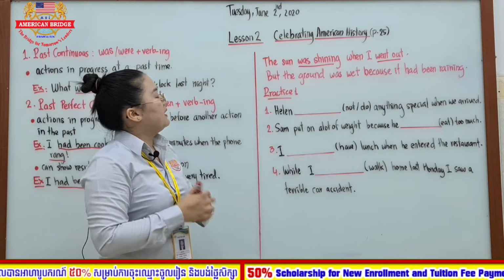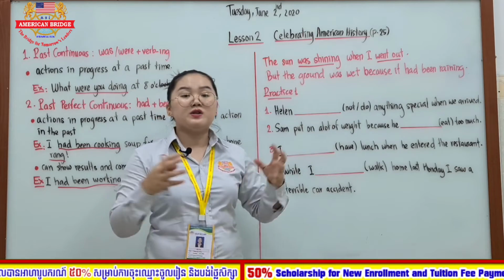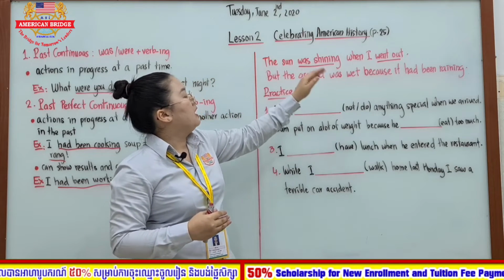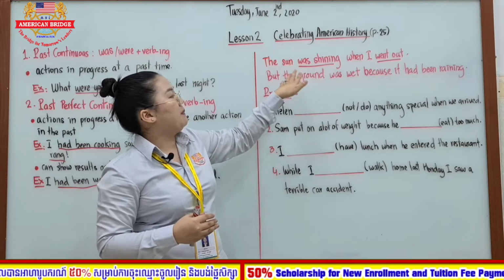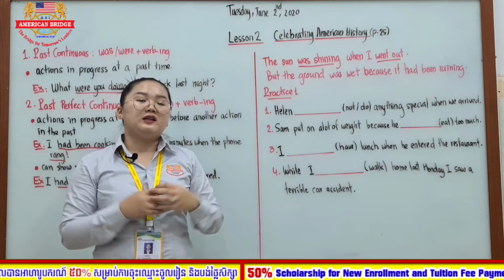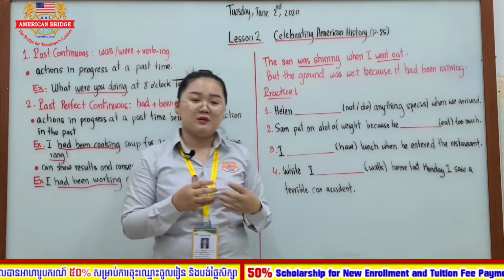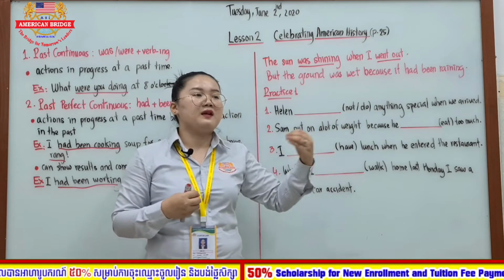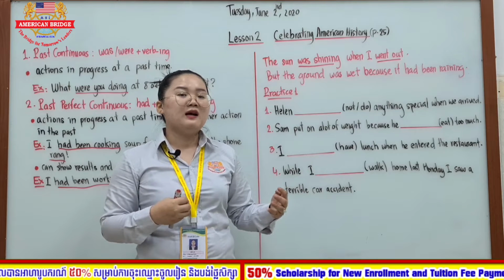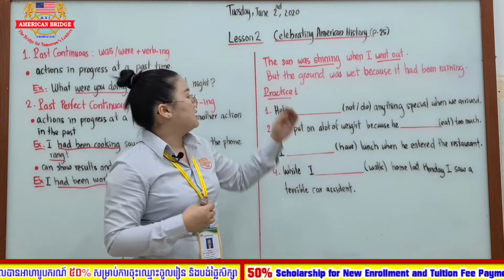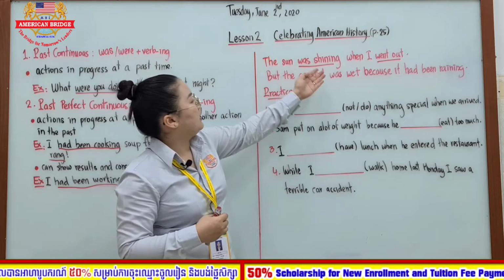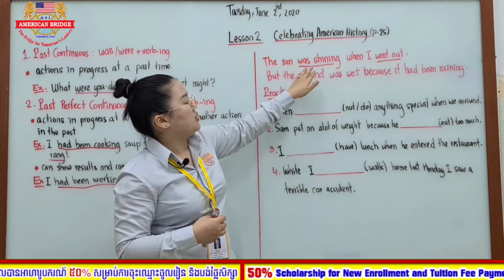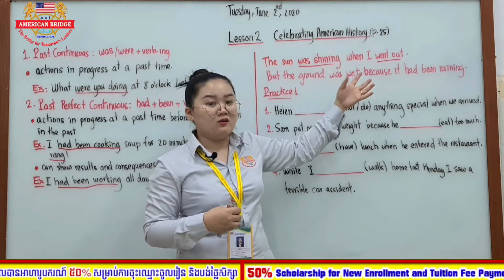Usually the past simple and past continuous are used together in a sentence. And when we use past simple with the past continuous, it shows the interruption. Do you know the interruptions? When you are doing something and something or someone interrupts you immediately. For example, the sun was shining when I went out. While the sun was shining, and then you went out.